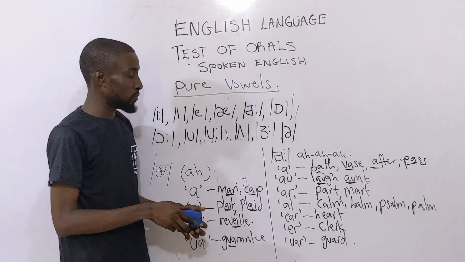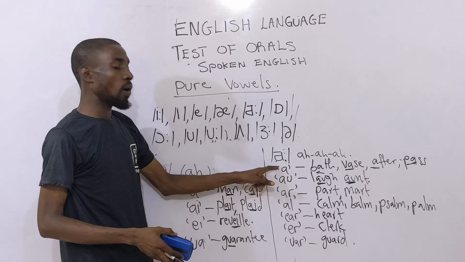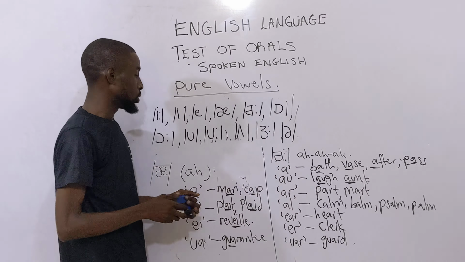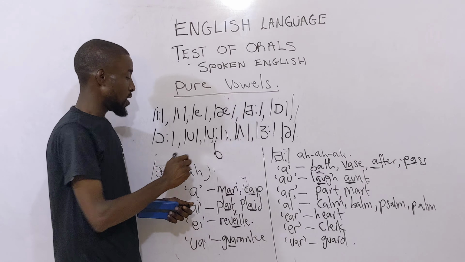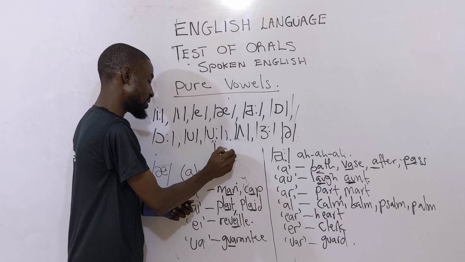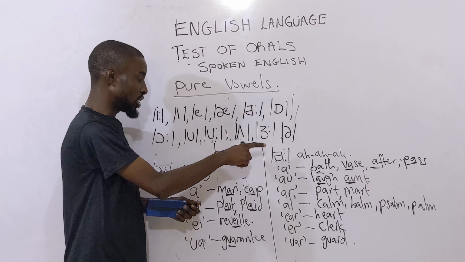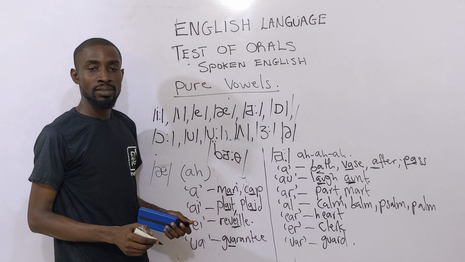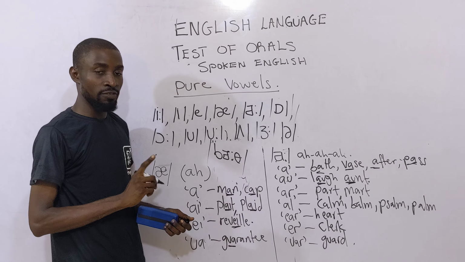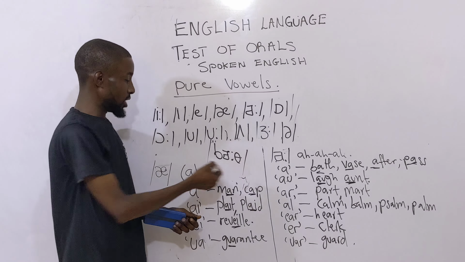So if you say bath and it is long A that is under it, you know how the transcription would come. Then you have the first one, B sound. All right, follow me up. Then you have this. Then you have your TH coming this way. Remember, I told you in our last video that TH that sounds T comes this way.